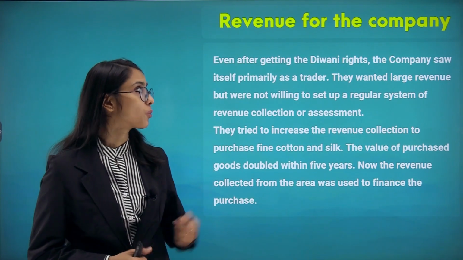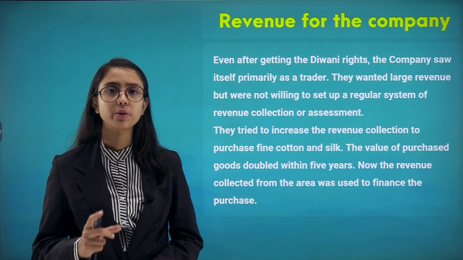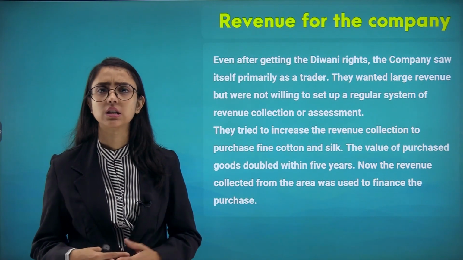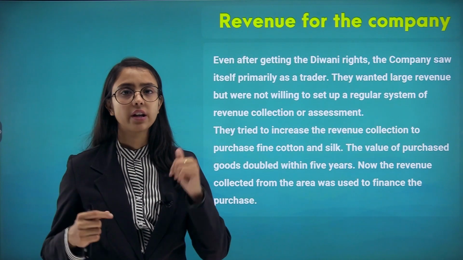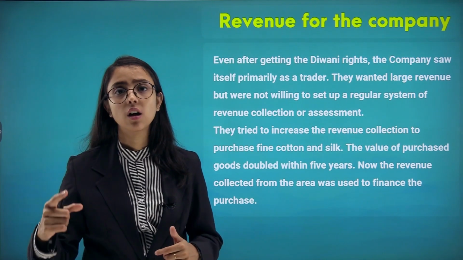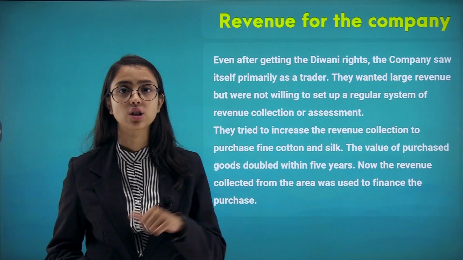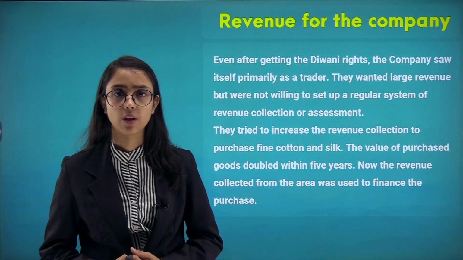Let's see. Even after getting the Diwani rights, the company saw itself primarily as a trader. It was just the exchange of goods and commodities. Nothing major was happening. They wanted large revenue. Revenue does not come just from trade or commodity merchandising, but also from other sources such as taxes, tributes, agriculture produce, etc.